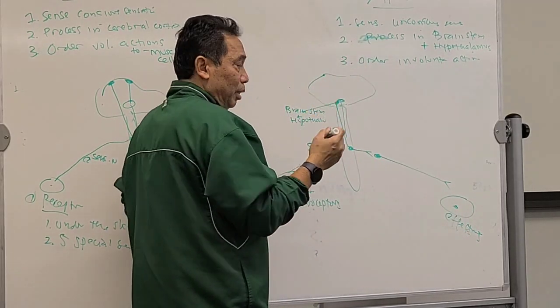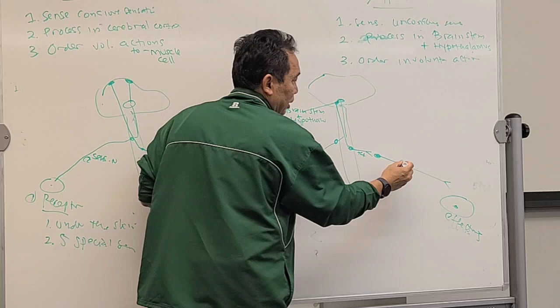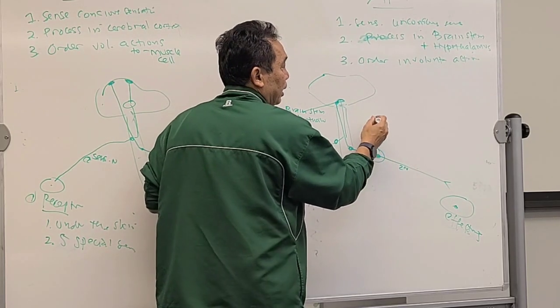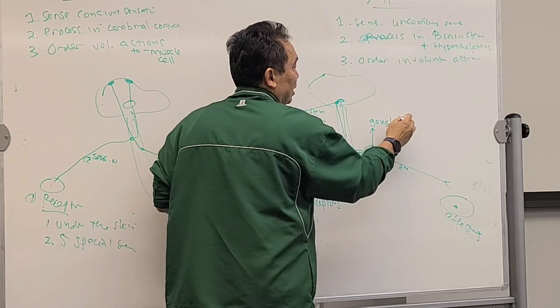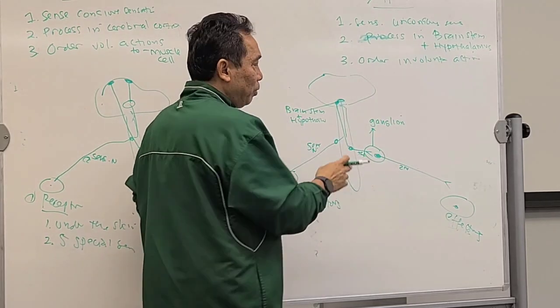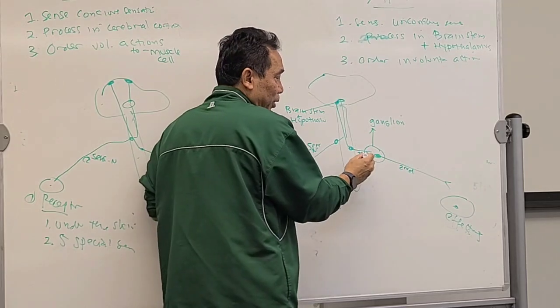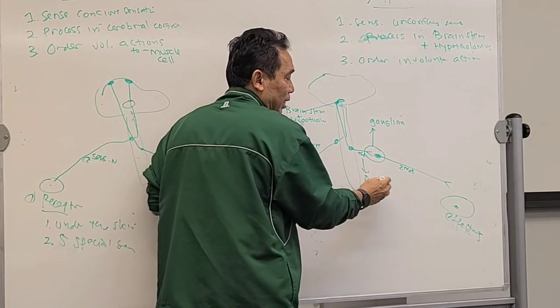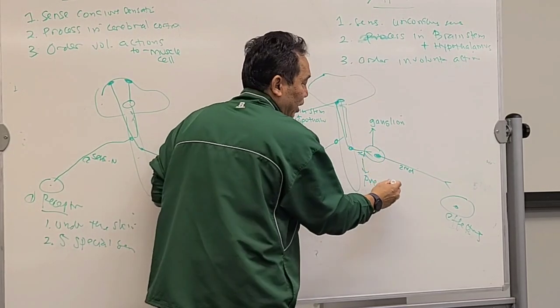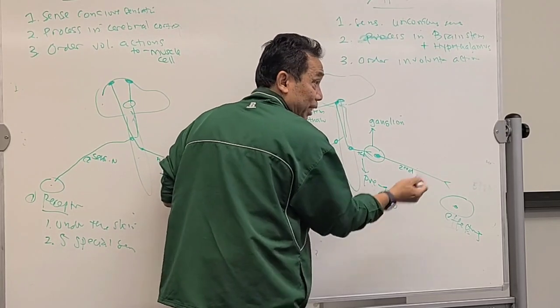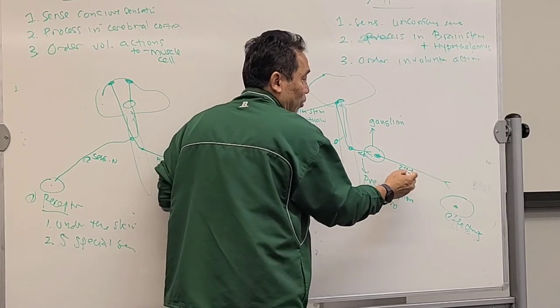You got this one? Between the first motor neuron and second motor neuron, there is an area called the ganglion. So ganglion is the place of connection between the first motor neuron and second motor neuron. Therefore, the first motor neuron is called the pre-ganglion neuron. You get me? The second one is going to be called what? Post.